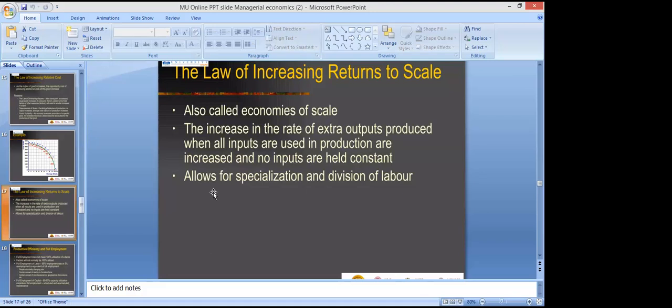It is also called economies of scale, but if we talk about long run and short run, there is nothing like a fixed time period. For example, it is not that in short run we have 5 years and in long run we have more than 5 years. Not like that. It is basically based on the ratio of factors of production. If we are using a proportion of fixed factor and variable factor, we are working in short run.